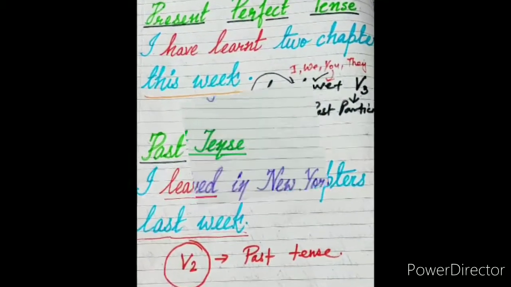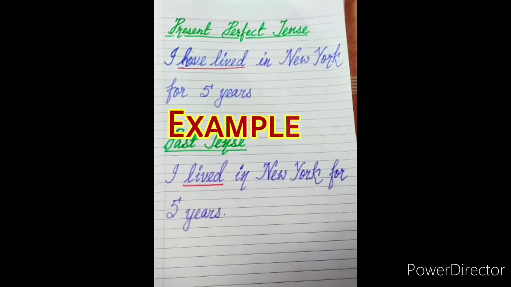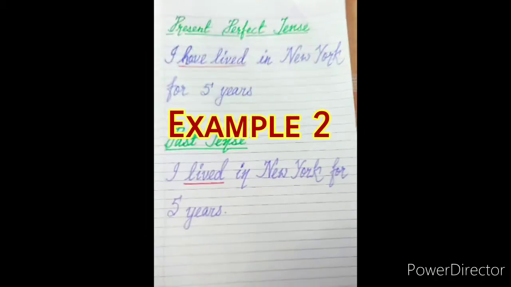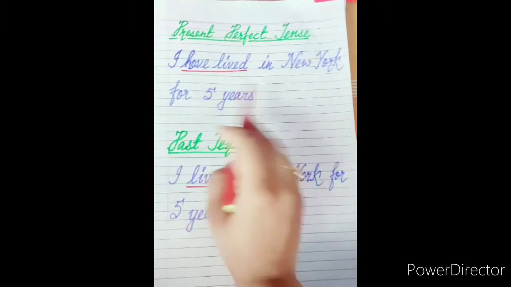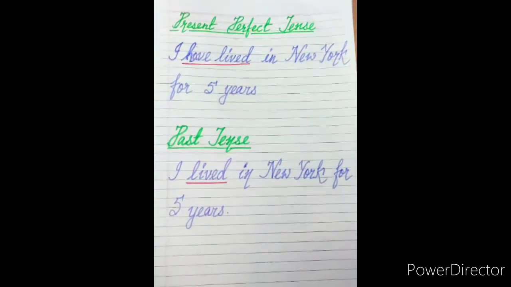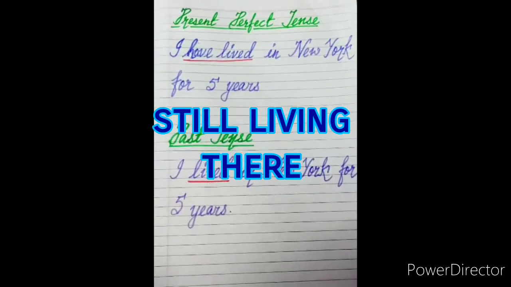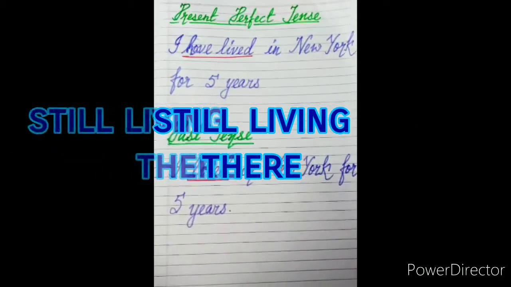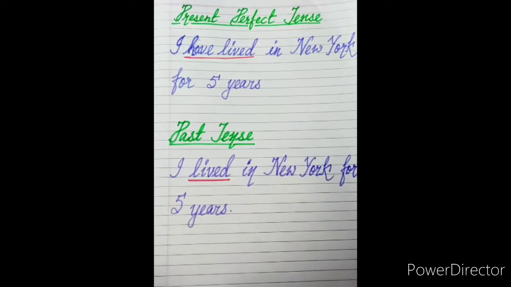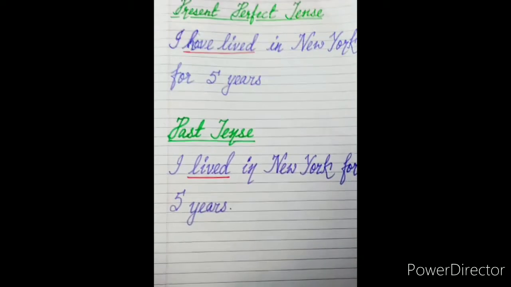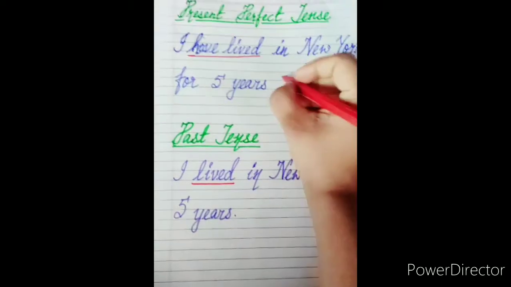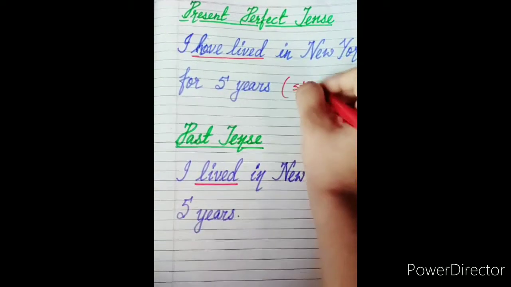Okay, so children, now let's move on to the next example. Suppose I say I have lived in New York for 5 years. So that means that I am still living there. Okay, suppose somebody is asking me, for how many years are you living in New York? So you say I have lived in New York for 5 years, right? So that means you are still living in New York.